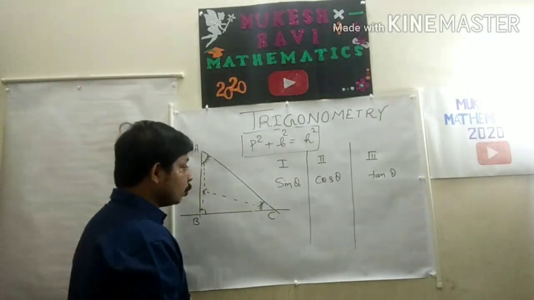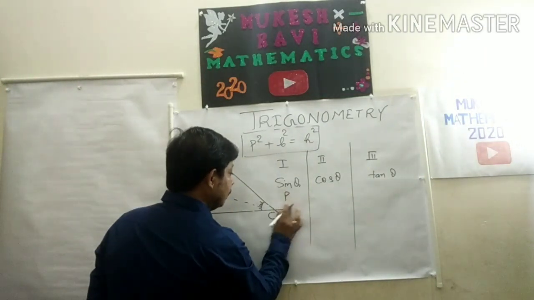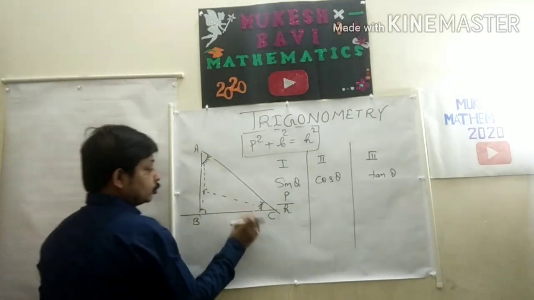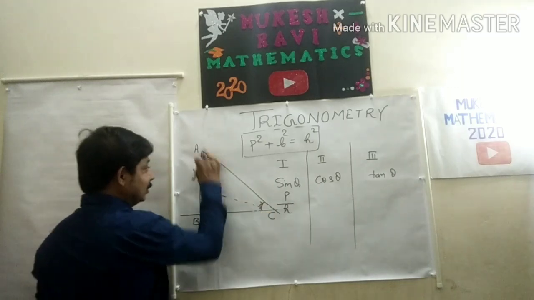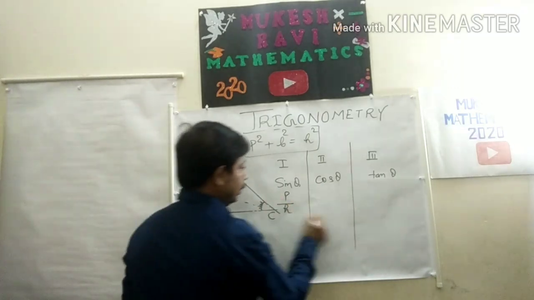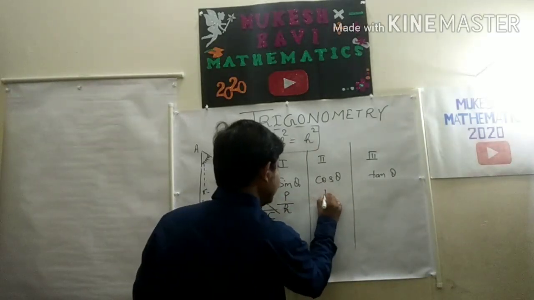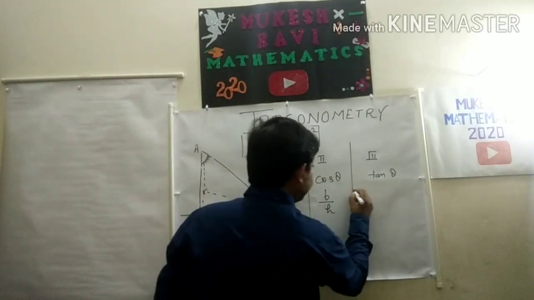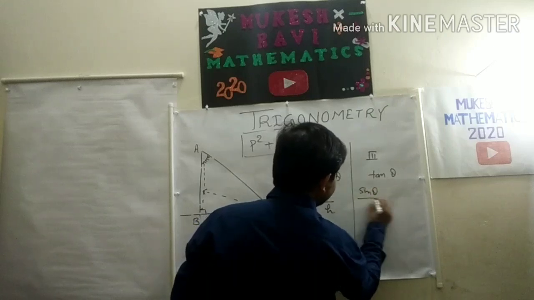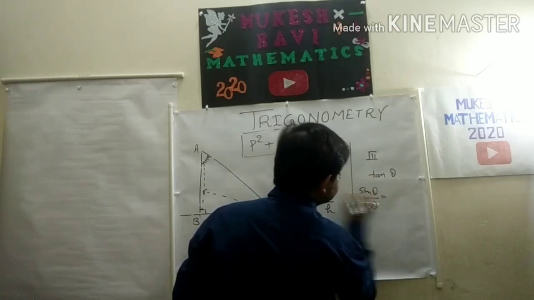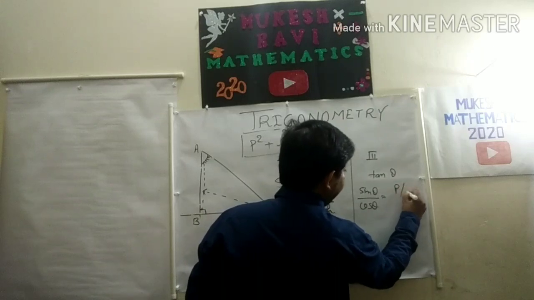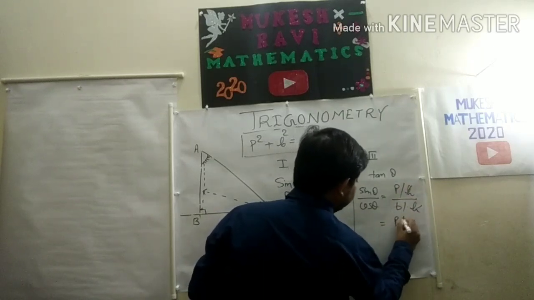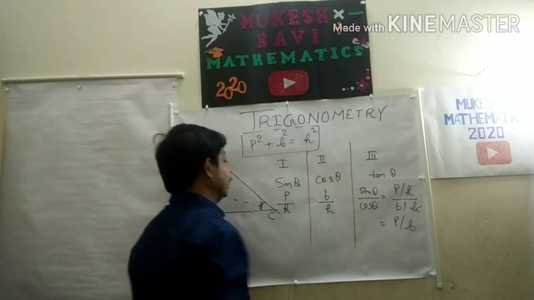Now sine theta is what? P by H. Already I discussed P is perpendicular. So if I am going to measure this angle, this is P and this is H. Cos theta is what? Base by H. And then tan theta is what? The ratio of sine theta and cos theta. Sine theta is P by H and cos theta is B by H. H cancels, this is P by B. So tan theta is equal to P by B.